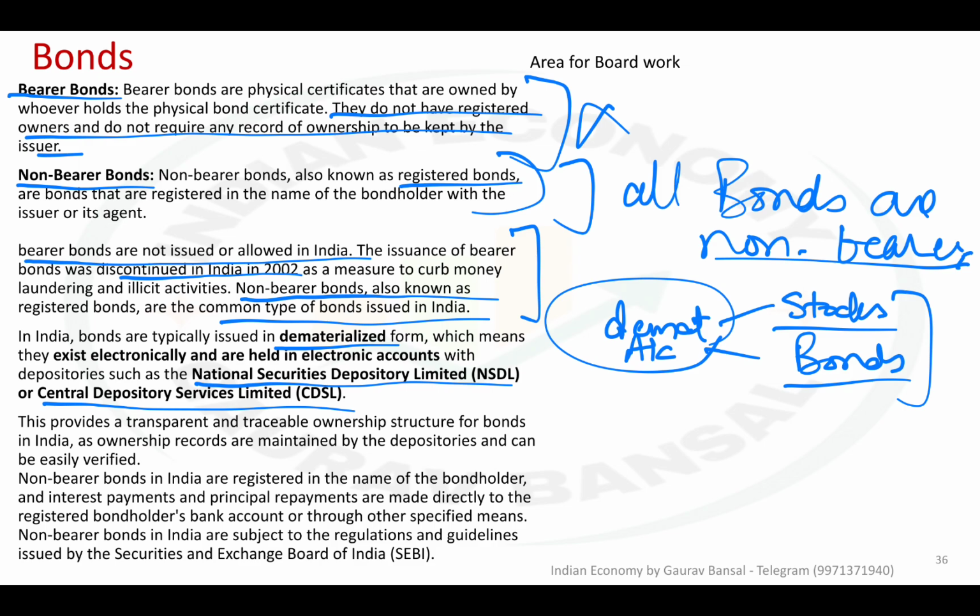So your broker has services from either of NSDL or CDSL. Depending upon who your broker is, you have an account with either of these organizations, and that is where your stocks, bonds, etc. are stored. So this is about how we maintain the bonds.